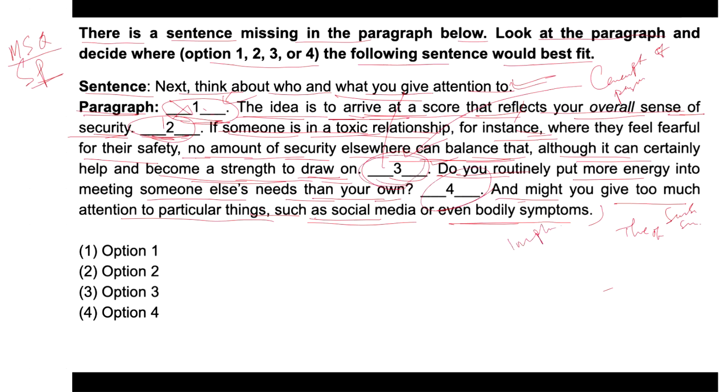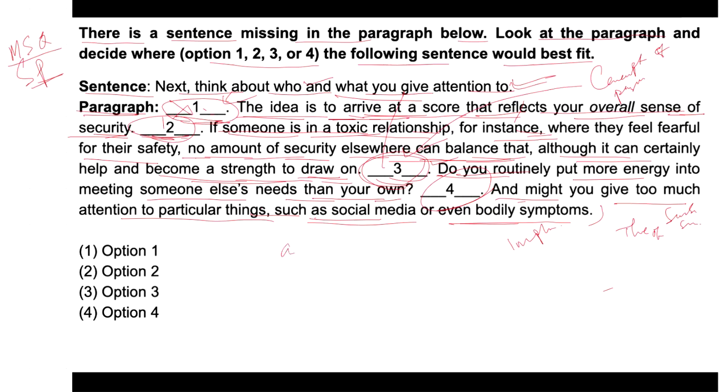Because the sentence, next think about who and what you give attention to, fits best in option 3, as it logically leads into the discussion about whether you are focusing too much on others' needs compared to your own. So this placement maintains a clear progression from the general idea of security to the specific role of attention.